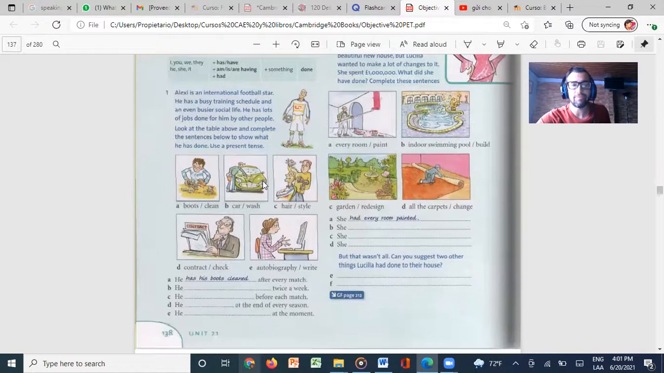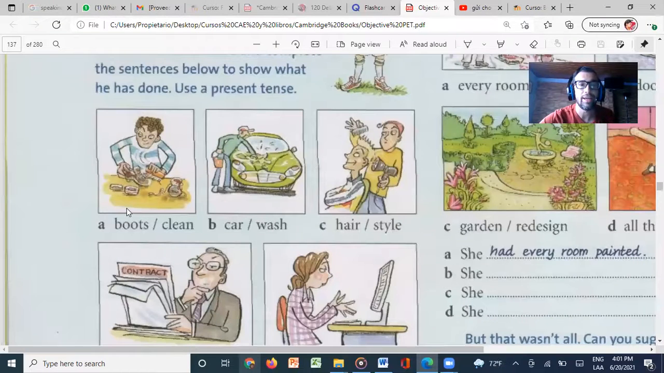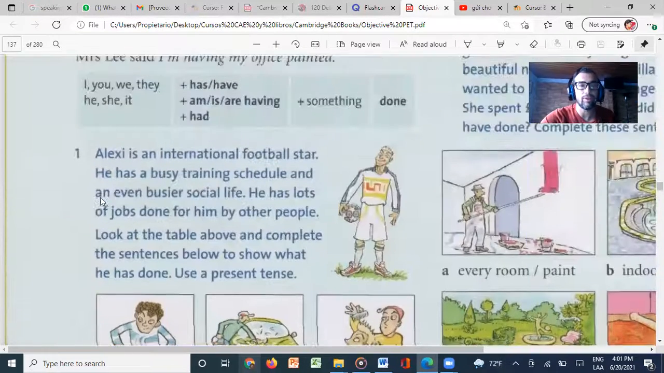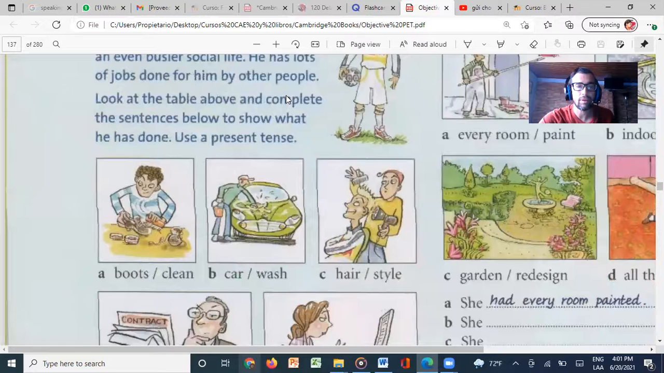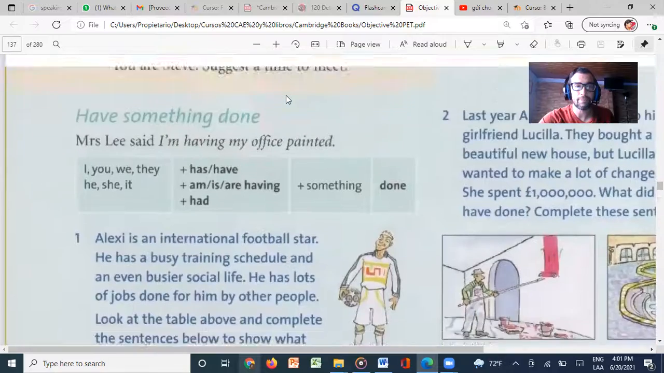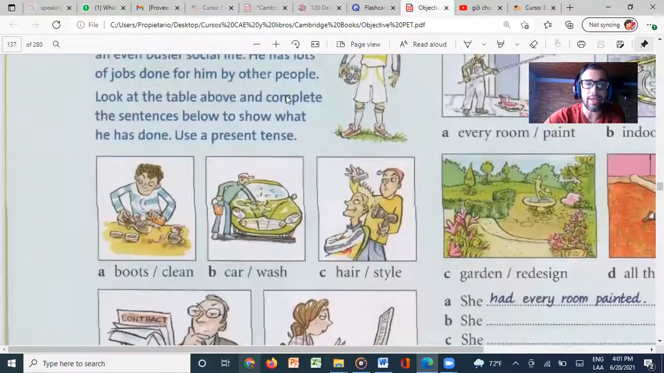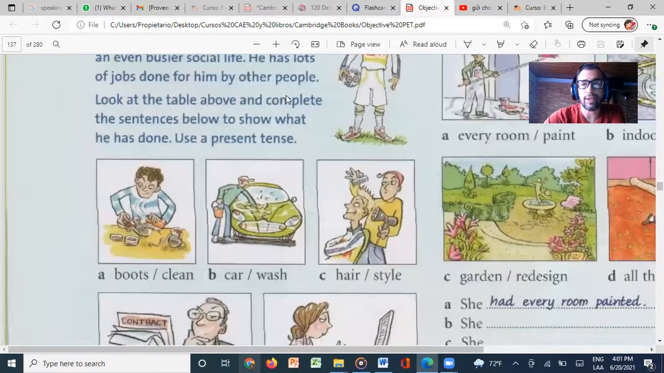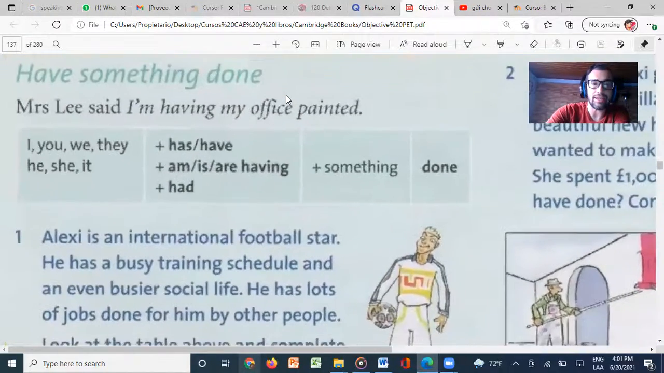Use a present tense. So for example, checking on the picture, we can say, okay, boots clean. Well, we can say here, he has, because it's here, right? He has his boots cleaned, right? He has had his boots cleaned, or we can say again, he has his car washed, right? Again, try to use these examples over here, right?